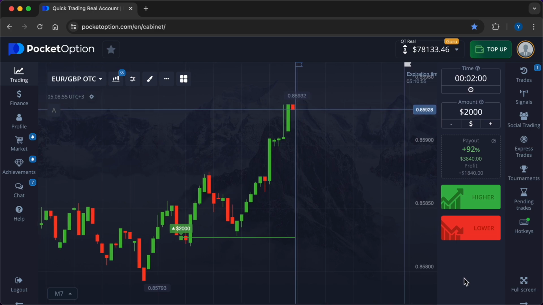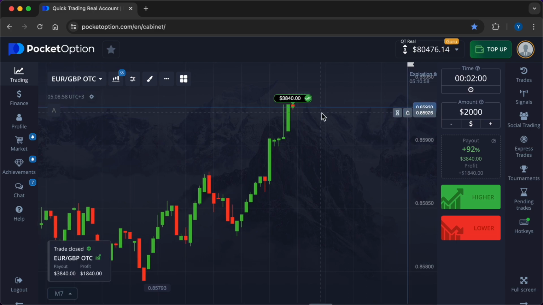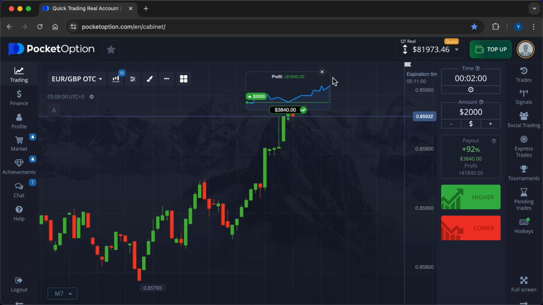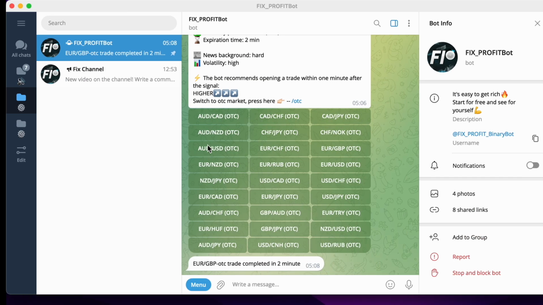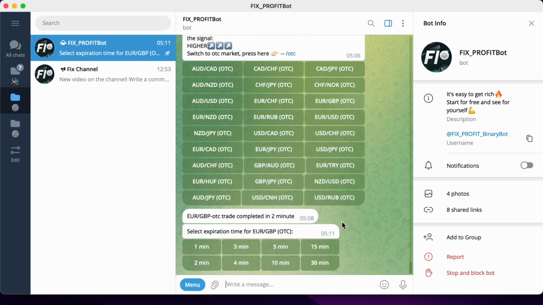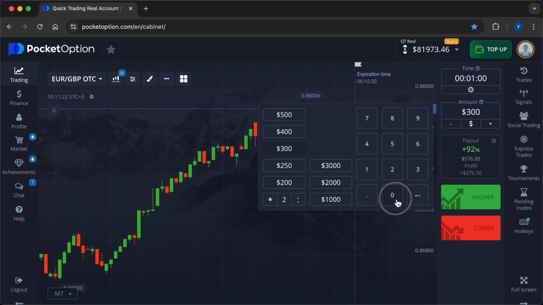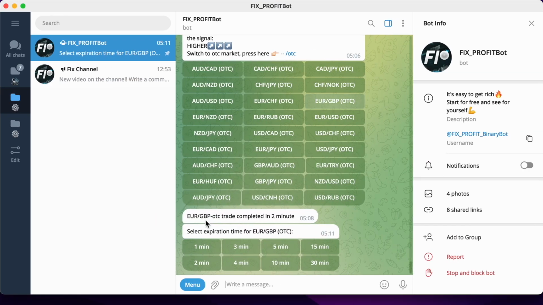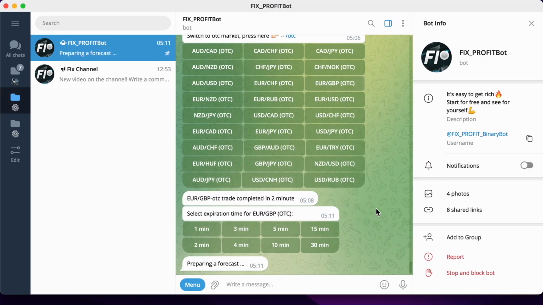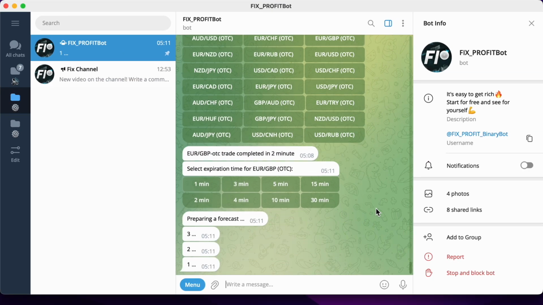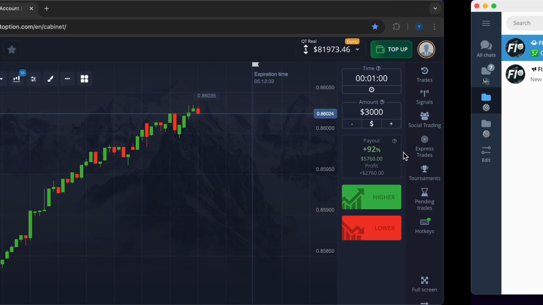So, here comes the second trade to close with a great result. My prediction came true. $1,840 came into the account. Now it's time to consolidate the success with the third transaction. I will enter the market on a 1-minute time frame with an investment of $3,000. This is another step towards a big income. I will promptly issue a forecast, lower.